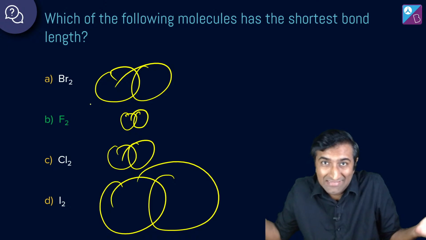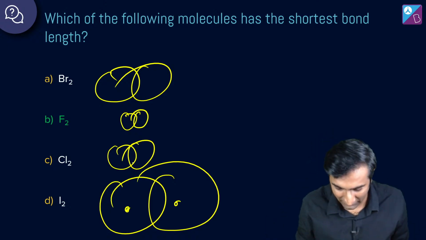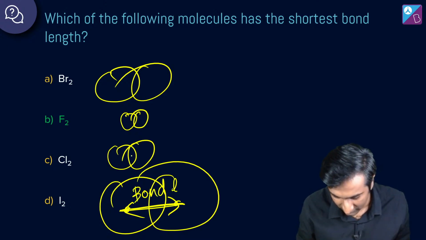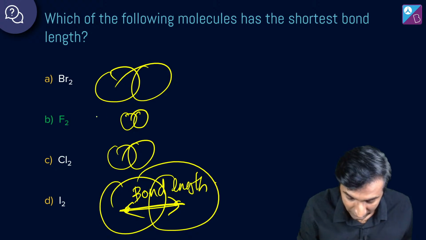It's a large molecule, guys. That's it. बड़ा है size में. So the distance between these two is going to be much larger, and this is the bond length. Okay. Anyway, हमको पता करना है shortest, right? So this is the shortest.